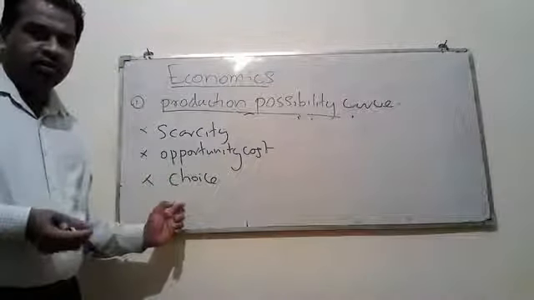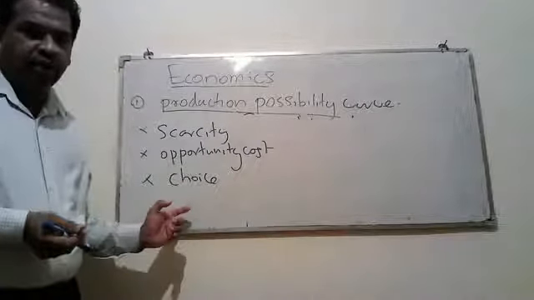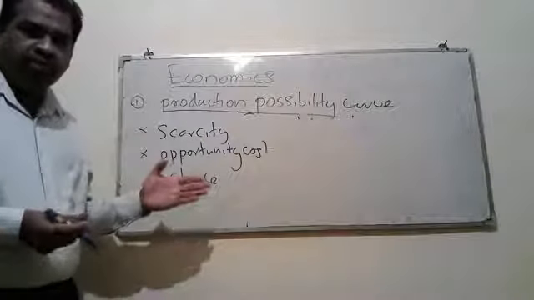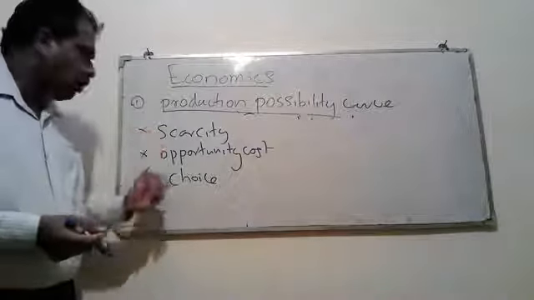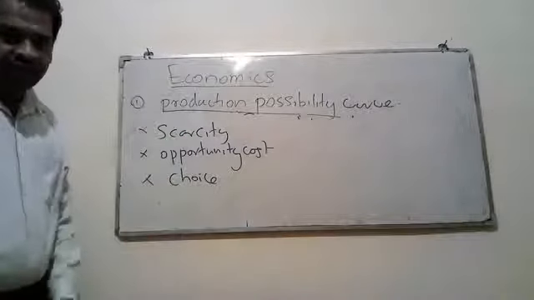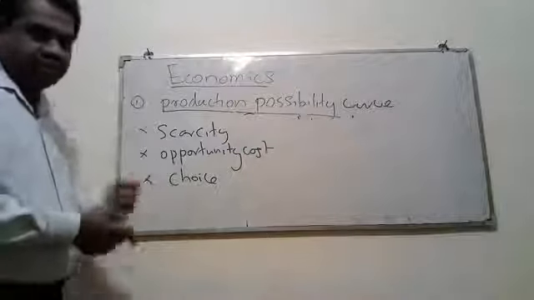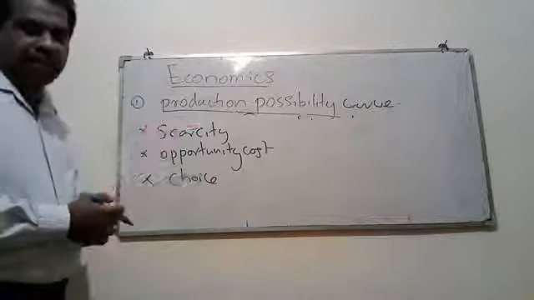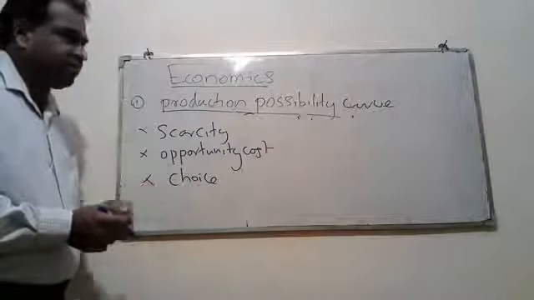You understood what micro and macroeconomics are. Under microeconomics, we have more concepts, but I have selected only three here: scarcity, opportunity cost, choice. Now we can consider these three concepts and understand how we can use a PPC diagram to explain them.